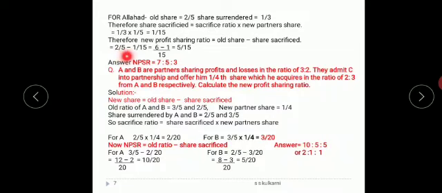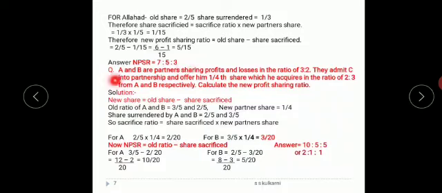New profit sharing ratio is 2/5 minus 1/15, that is 6 minus 1, which is 5/15. Now what is the new profit share? I should get the total of 15. 7:5:3. So 7 plus 5 is 12, and if I subtract 12/15, I will get 3. So this is the new profit sharing ratio.